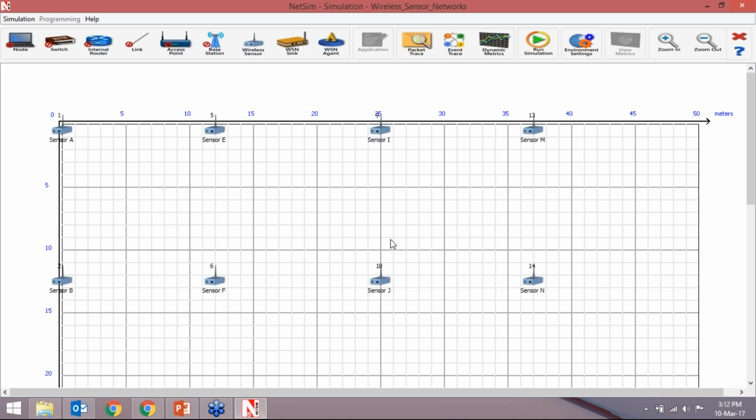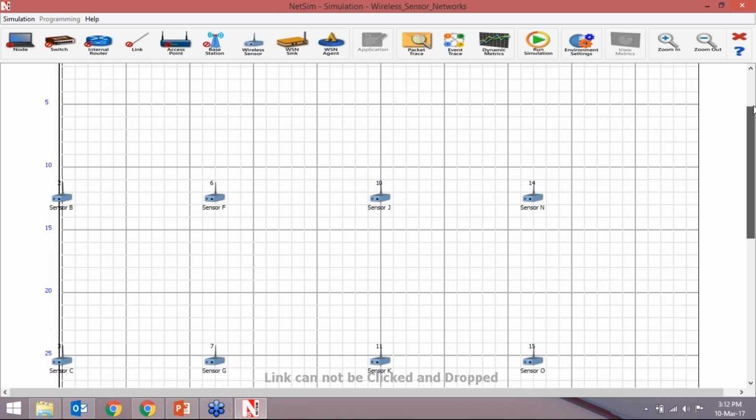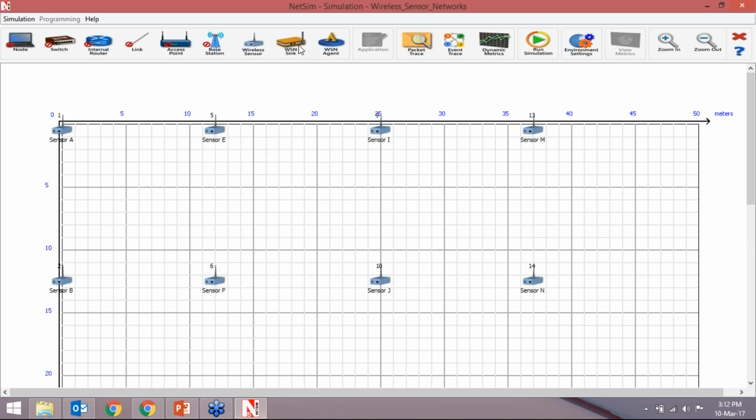So we'll get 16 sensors from here. Okay, 16 sensors are there. Now we'll place a wireless sensor sink, and we can place an agent also here.